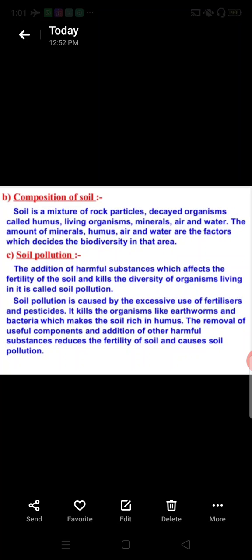Next topic, soil pollution. The addition of harmful substances which affects the fertility of the soil and kills the diversity of organisms living in it is called soil pollution. Soil pollution is caused by the excessive use of fertilizers and pesticides. It kills organisms like earthworms and bacteria which make the soil rich in humus. The removal of useful components and addition of other harmful substances reduces the fertility of soil and causes soil pollution.